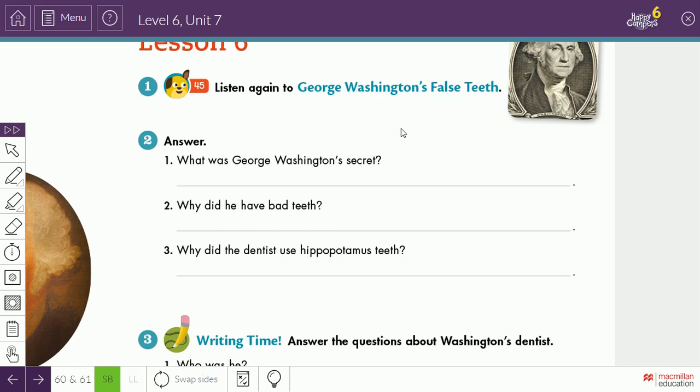Because he was sick a lot as a young man. Number 3, why did the dentist use hippopotamus teeth? Because they were strong and white. These last two questions are to practice the language of the unit.